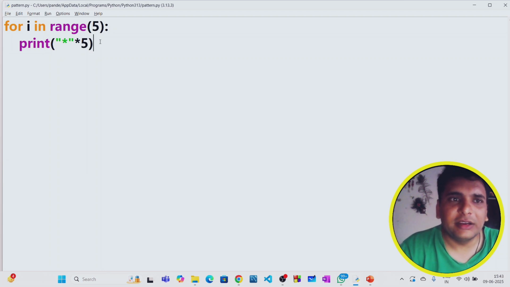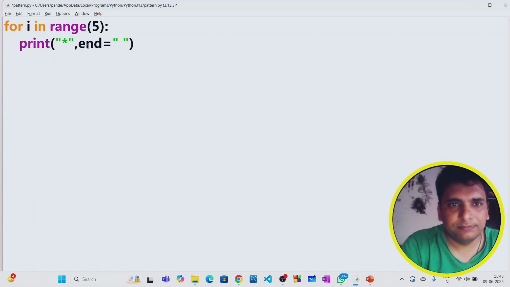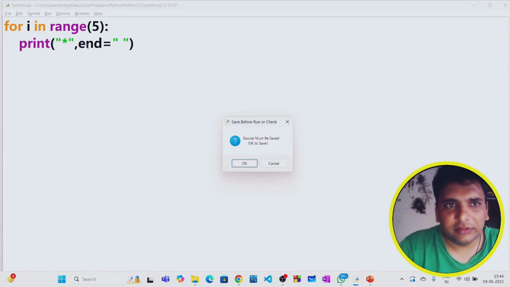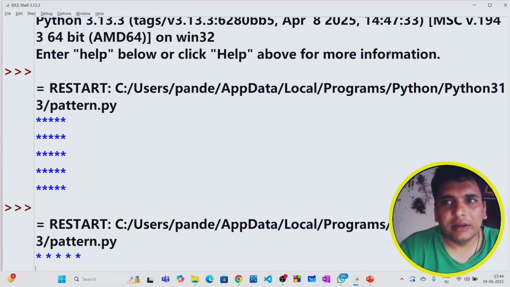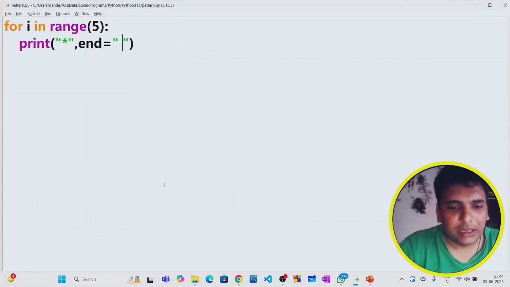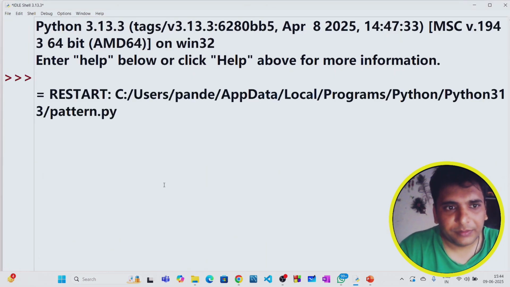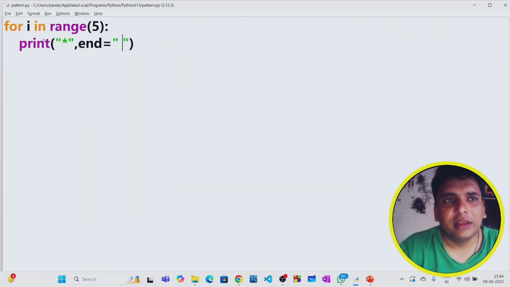The same thing I can do in a different way also. I don't want to go with a 5. I just wanted to print END here in this way. So let's go with this. Now what happens is I simply got one line. When I got one line, it means i is storing 0. For 0, 1 star got printed.